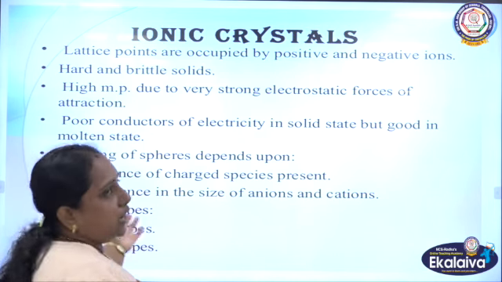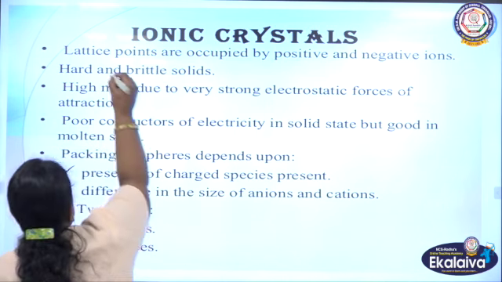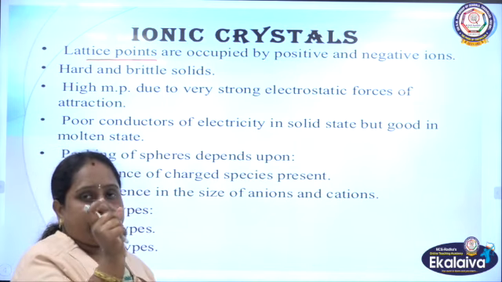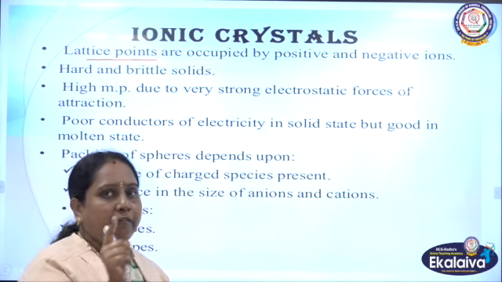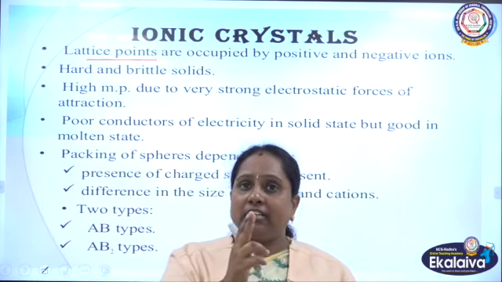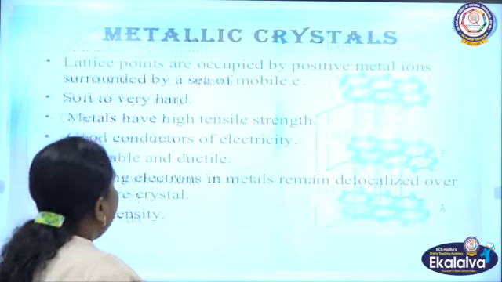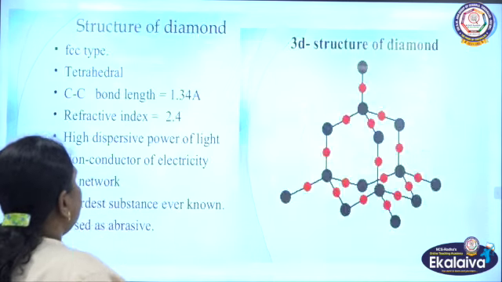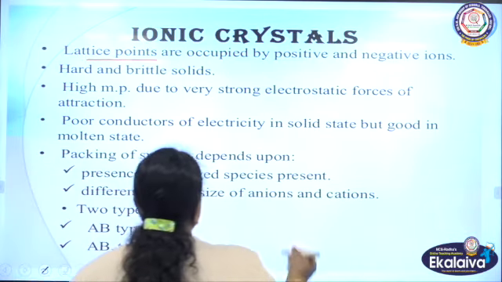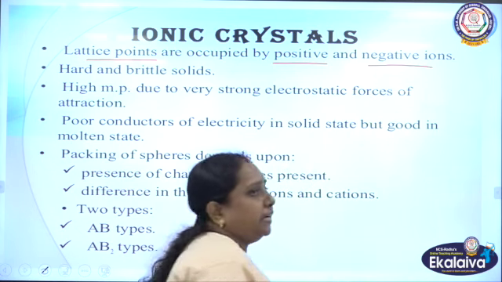Let us go for the first one, ionic crystalline solids. In the case of ionic crystalline solids, as it is said to be ionic crystals, definitely the crystal is made up of ions. And what are the two types of ions we have? Positively charged ions are called cations, and negatively charged ions are called anions. So in the case of ionic crystals, the lattice points are occupied by the positive and negative ions.